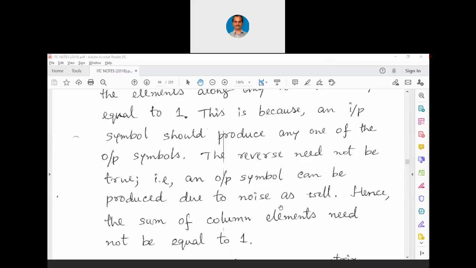I told you an example earlier about the in-band noise. Let us say in the GSM system between 890 to 960 megahertz, a symbol is transmitted. Now, if the channel produces the same frequency as noise due to some other information source or some other interference, then even when that frequency is not transmitted, you will be able to receive it. That is actually noise only. So the reverse need not be true. An output symbol can be produced due to noise as well. Hence, the sum of the column elements need not be equal to 1.